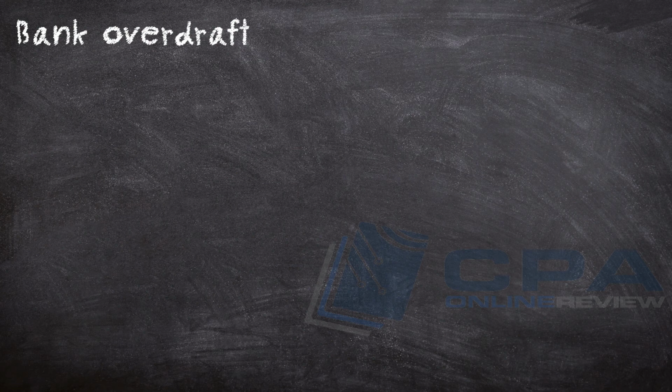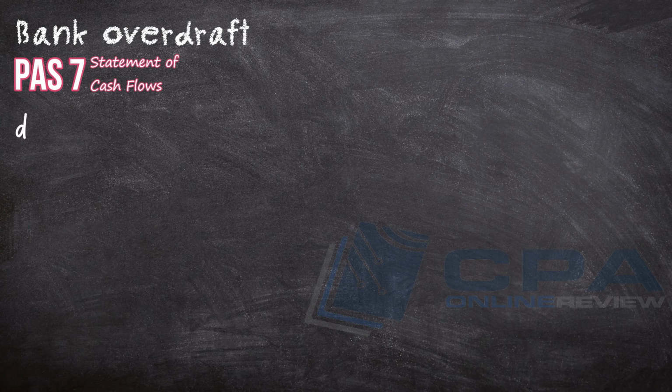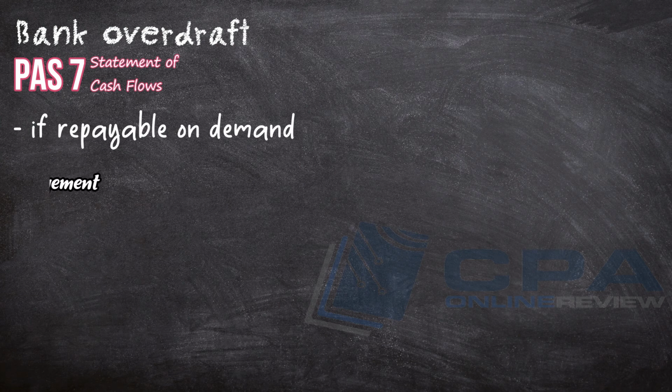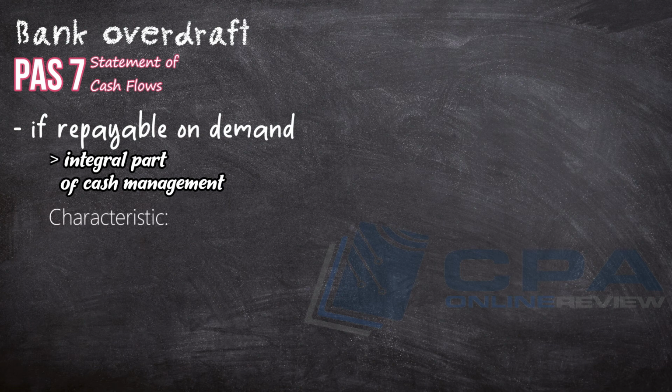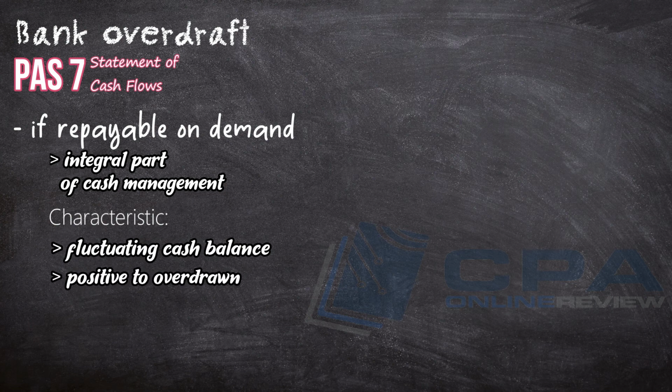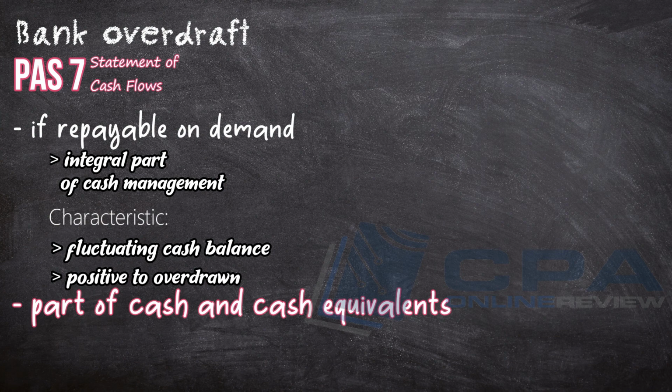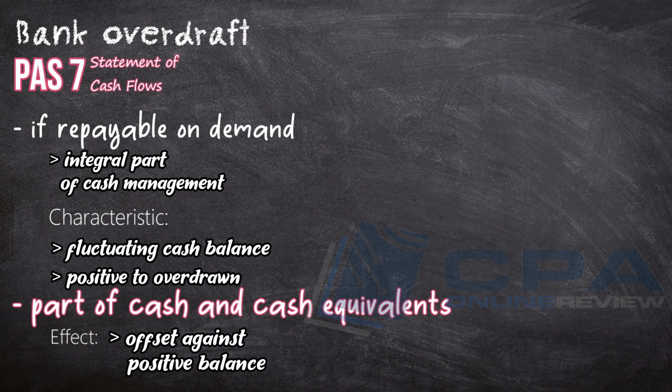One last thing about overdraft is a provision from PAS 7 stating that if the bank overdraft is repayable on demand, it is an integral part of the entity's cash management. A characteristic of such cash management practice is that the bank balance fluctuates on a regular basis from being positive to being overdrawn or negative. In this case, the overdraft that is repayable on demand is part of cash and cash equivalents, meaning it is offset against any positive cash and bank balance.